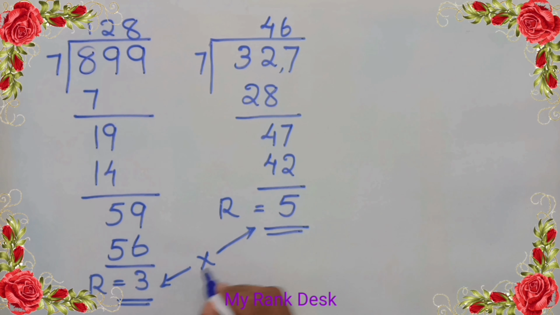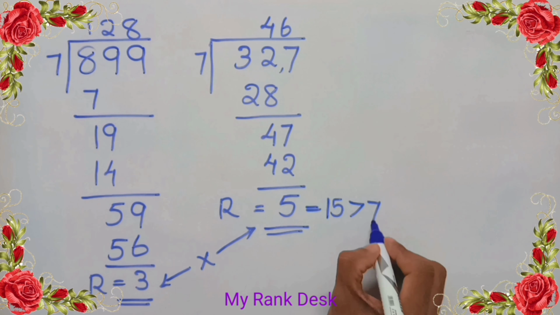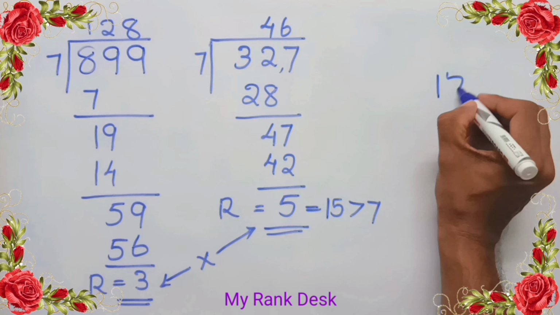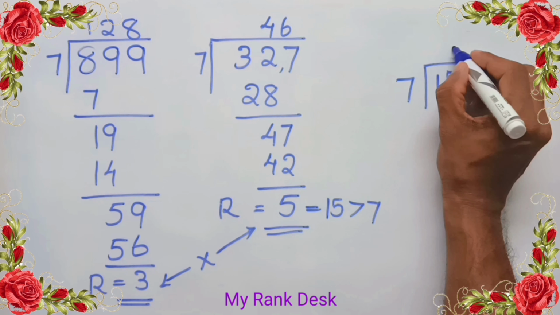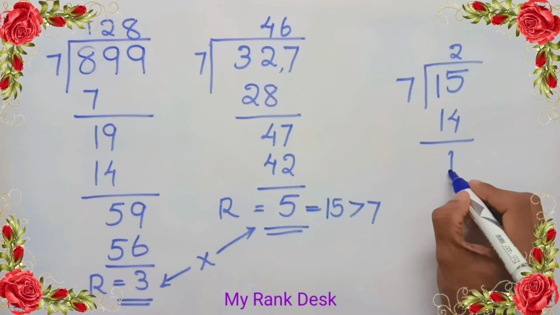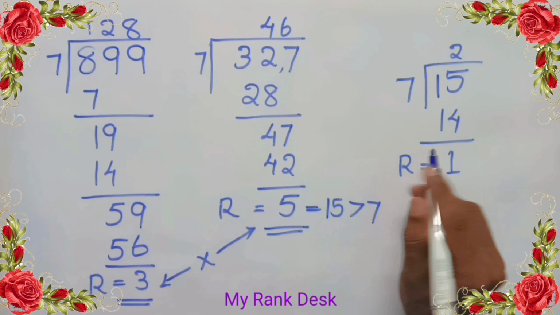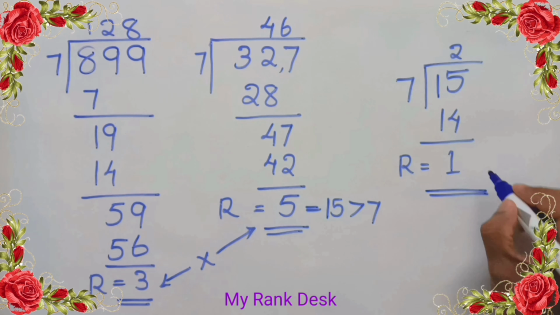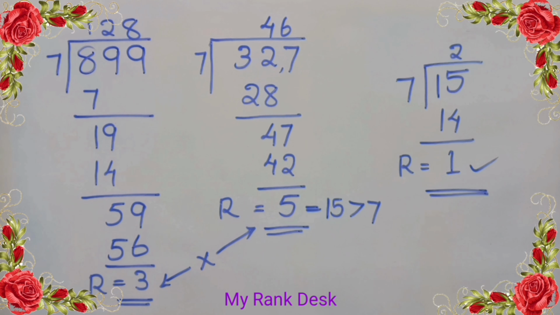Multiply the first remainder by the second remainder, that is 3 into 5 equal to 15, which is greater than the divisor 7. So divide the product by the divisor 7. 2 into 7 is 14, remainder 1. That is, when we divide the product 899 into 327 by 7, it leaves remainder 1. Answer 1.